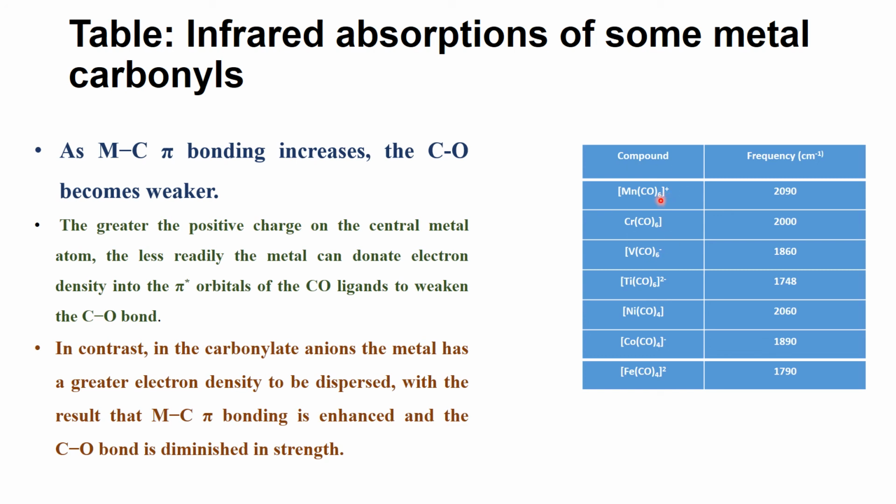In contrast, in carbonylate anions the metal has a greater electron density to be dispersed, with the result that metal-carbon pi bonding is enhanced and the carbon-oxygen bond strength is decreased. So in this case the frequency also decreases.